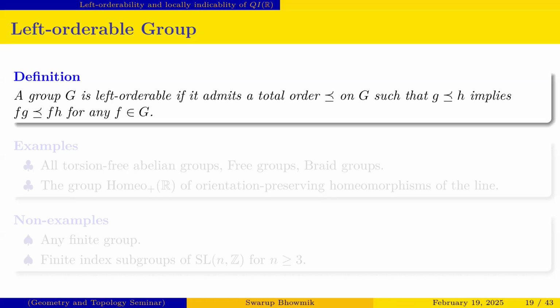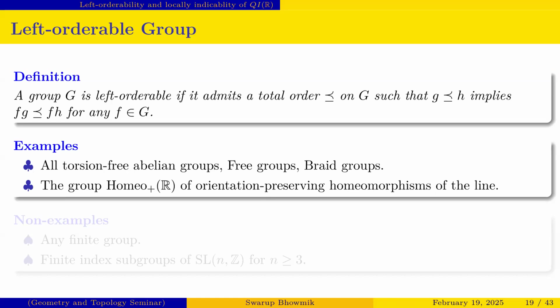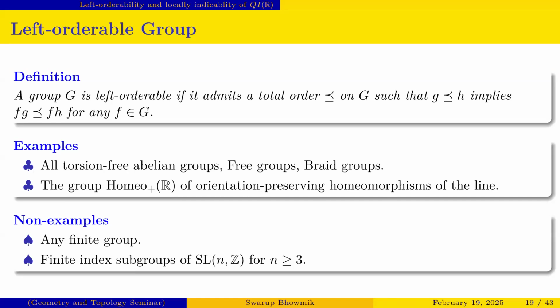The well-known definition of a left orderable group is that a group is said to be left orderable if it admits a total order which is also left invariant. Some examples are that all torsion-free abelian groups and free groups are left orderable. Non-examples are any finite group, finite index subgroups, etc.